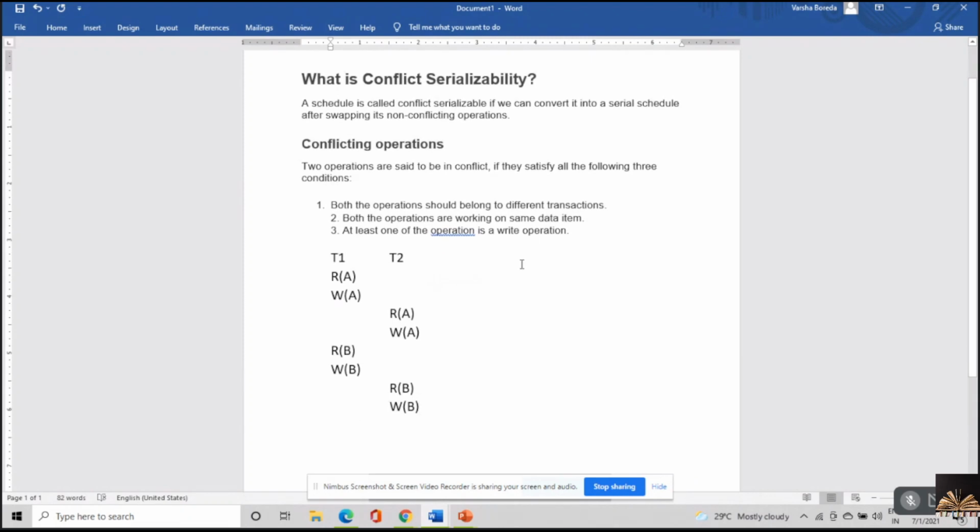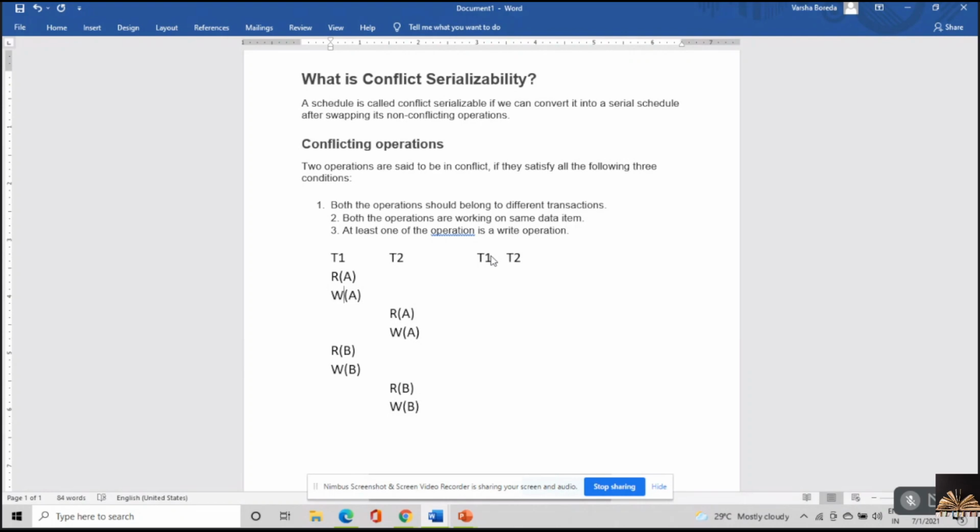Right, now see what I'm trying to do over here. The same T1 and T2 I'm trying to take. T1 followed by T2. So read A, write A is there.